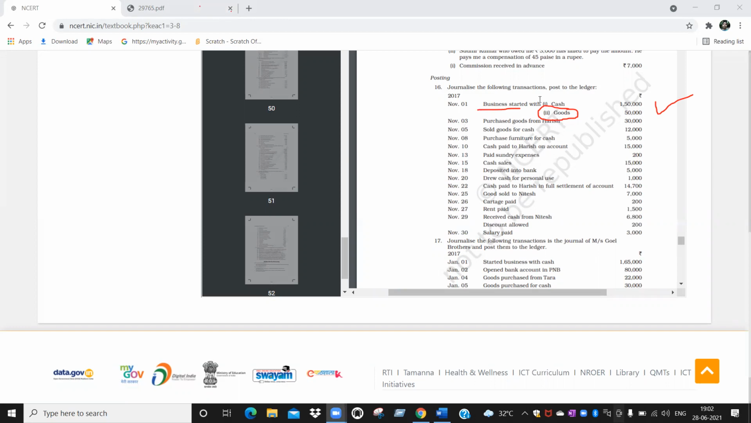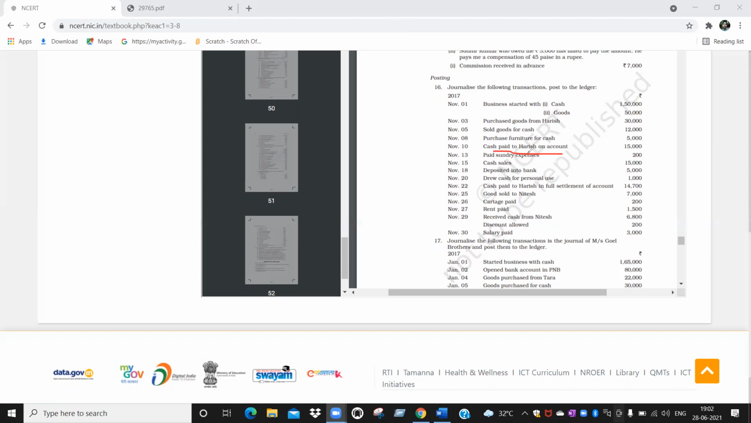Purchased goods from Harish. Now, what did you write? Purchases account debit to Harish account. Very good. Next one. Sold goods for cash. Cash account debit to sales account. Okay. Next one. Furniture account debit to cash account. Very good. Next. Harish account debit to cash account. Okay. Right. Very good. Next.